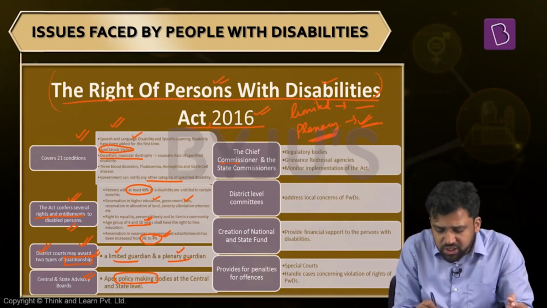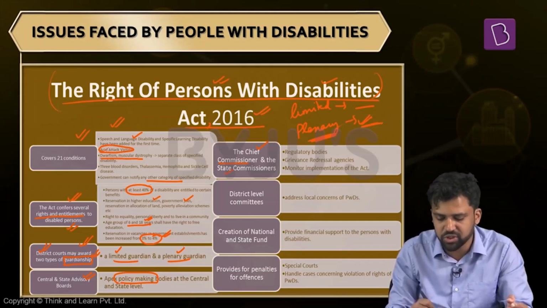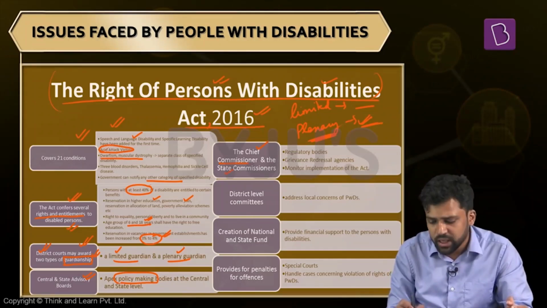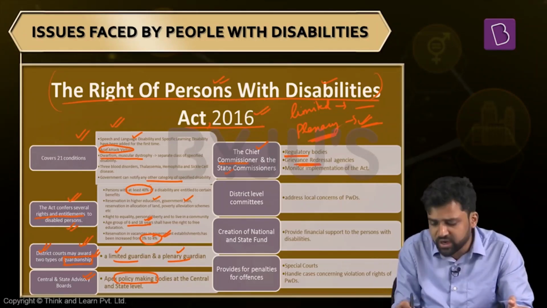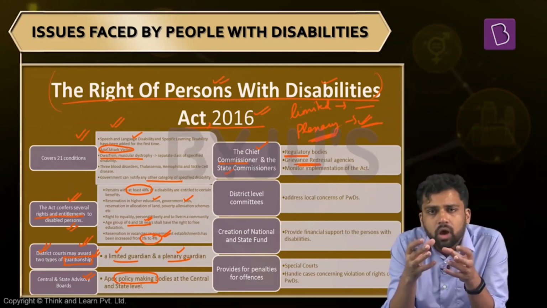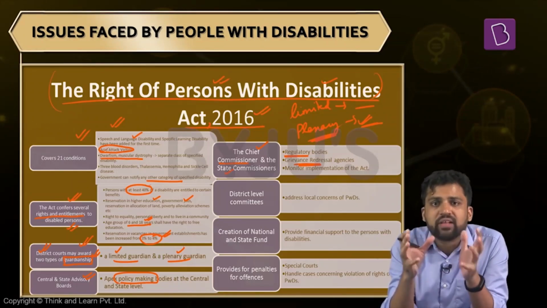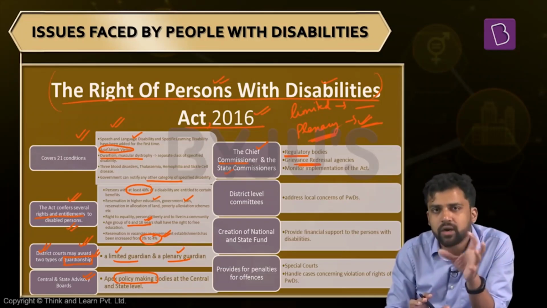Apart from this, commissions will be set up at the central as well as the state level, a chief commissioner and state commissioners. These commissions are going to be regulatory bodies. They will see whether this particular law, the Rights of Persons with Disabilities Act, is being implemented properly or not. They will also be redressal bodies, and in case there is any overlap between this law and some other laws, they will try to address that. They will try to find a solution to this. So advisory boards and commissions are at the central and state level.